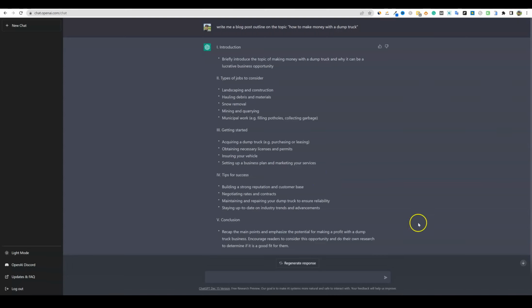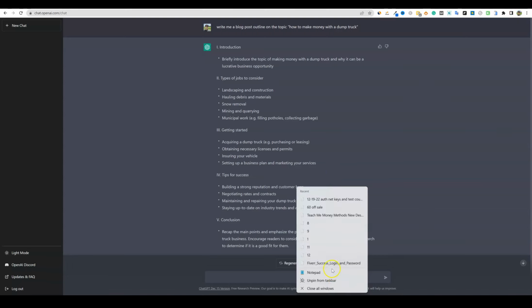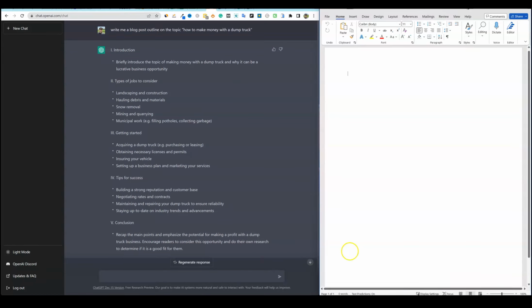Now what I'm going to do is I'm going to open up a notepad real quick, or maybe even Microsoft Word. Let's see, what do I want to use? I'm going to use Word. Okay, perfect. So now you can put both these applications open at the same time on the same screen, so we can get a lot of work done. So we have our outline over here, and what I would basically do is I would literally take this right here.